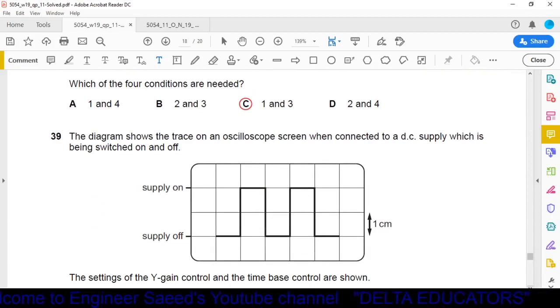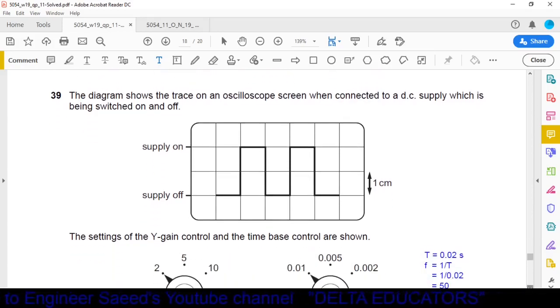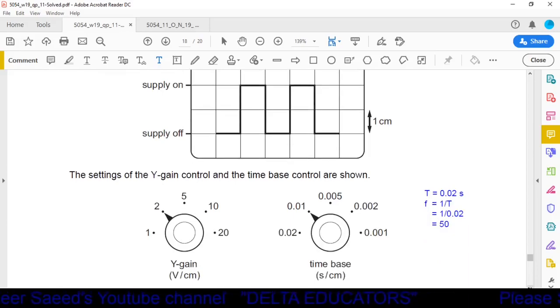39. The diagram shows the trace on an oscilloscope screen when connected to a DC supply which is being switched on and off. When the switch is off, the position is here. When the switch is on, the wave position is at this point. The setting of the Y gain control and the time base control are shown.